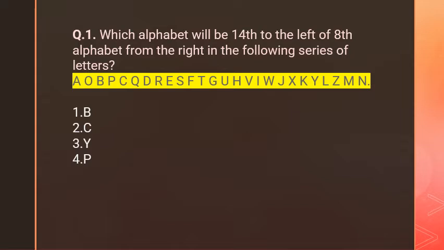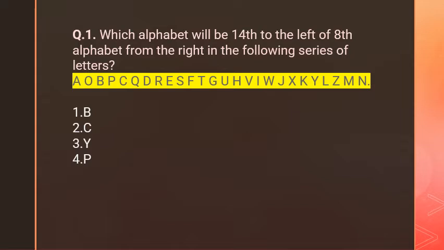Which alphabet will be 14th to the left of the 8th alphabet from the right in the following series of letters? Here is the series of alphabets, and what is the question?